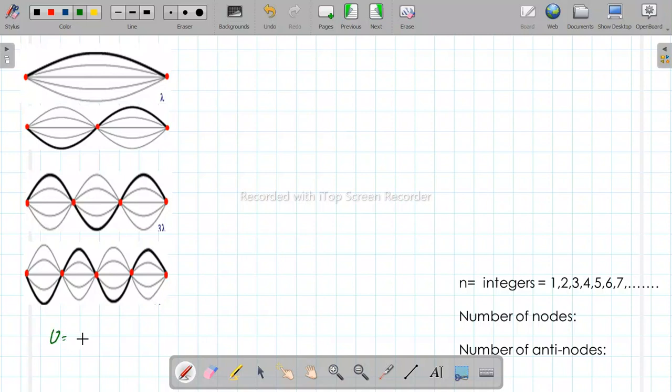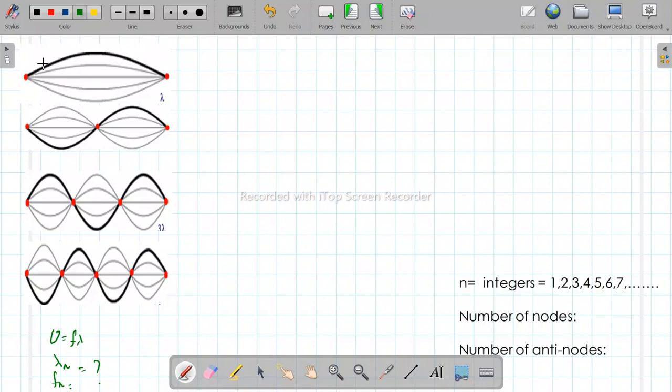We know V equals F lambda, right? In these cases, they ask you to derive the equation for the harmonic in these cases, nth harmonic. And they ask you to derive the equation for the wavelength and then for the frequency of nth harmonic. Let's just see. All we need to do is relate the length with the wavelength, put in the values and get the final answer. First of all, if this is the length of your medium, right? Length L. What do you think?